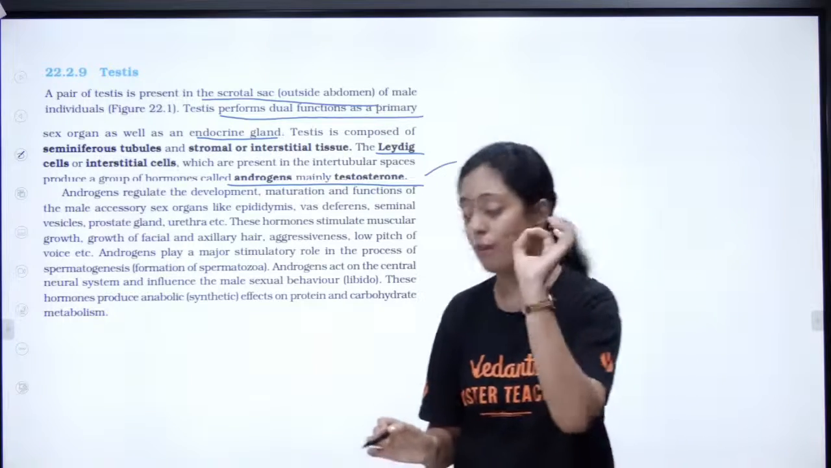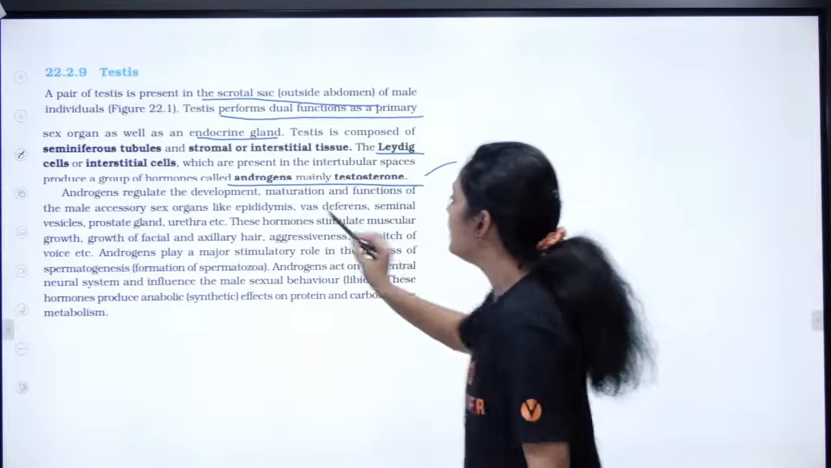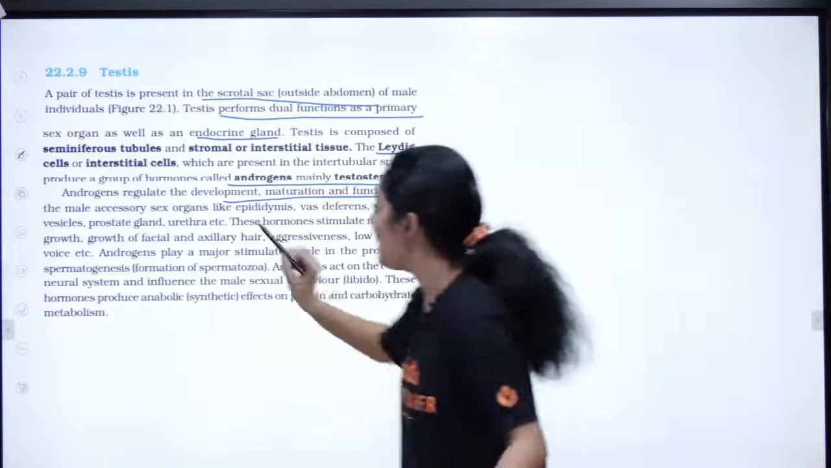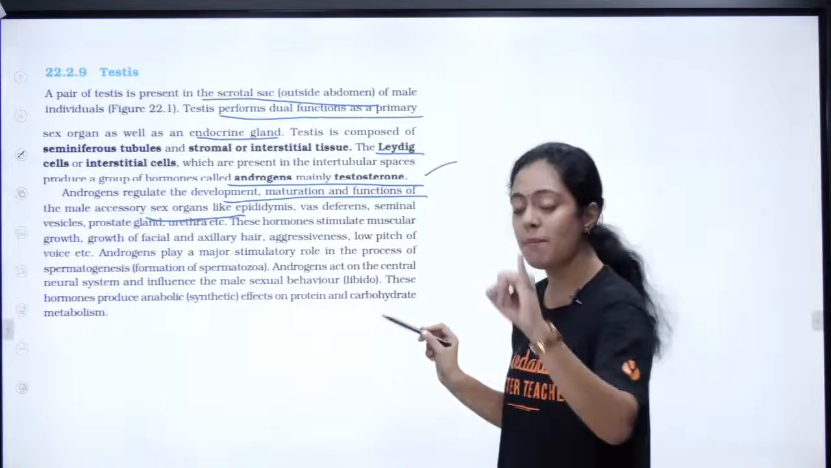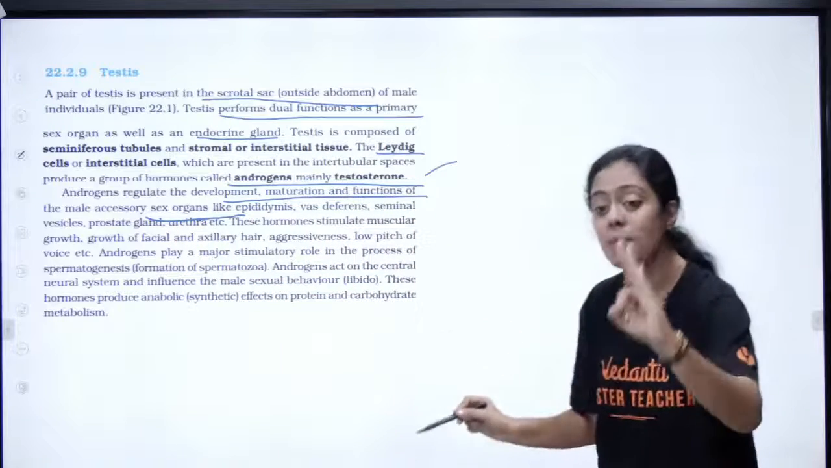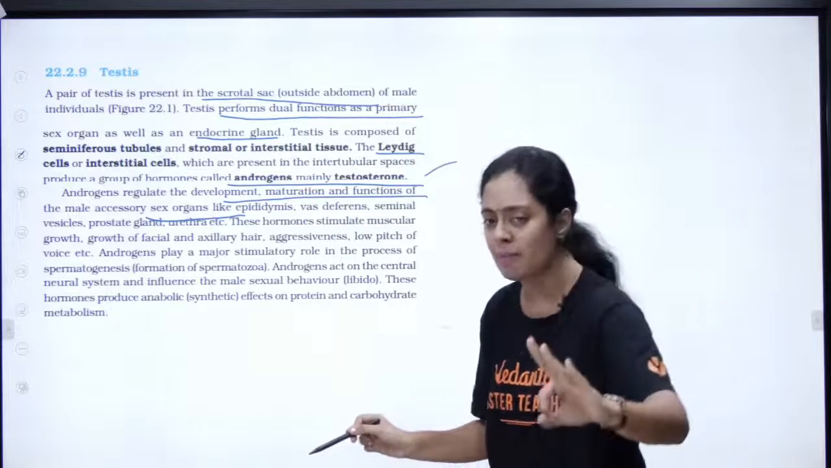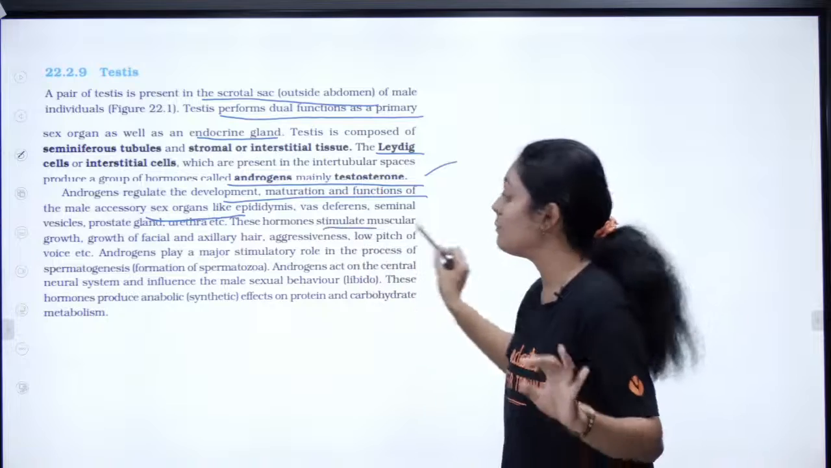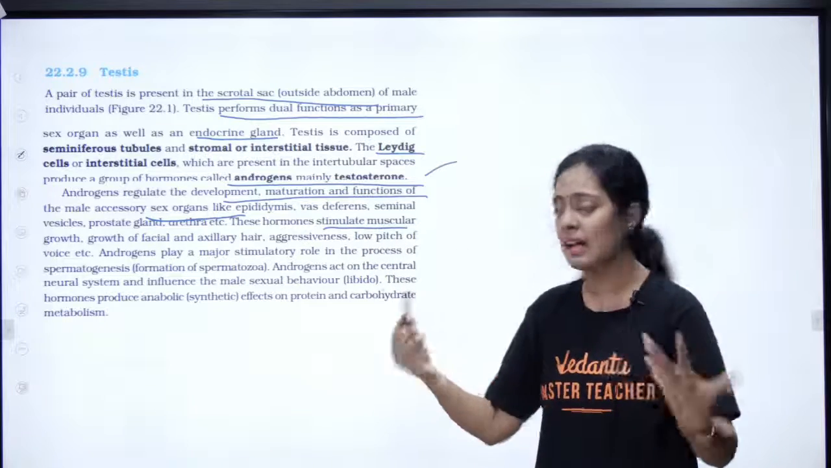Now the testosterone function is very, very important. They help in the development, maturation and function of male accessory sex organs like epididymis, vas deferens, seminal vesicle, you would have studied clearly in human reproduction, prostate gland, urethra. Okay, these hormones stimulate muscular growth. Men are more muscular than women.